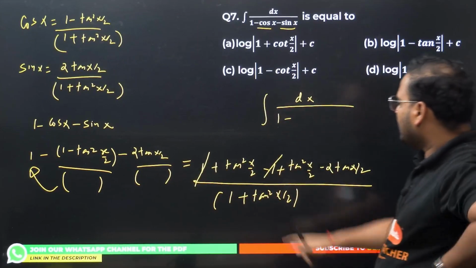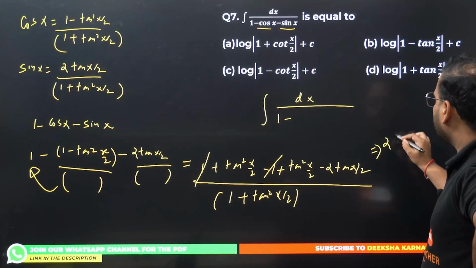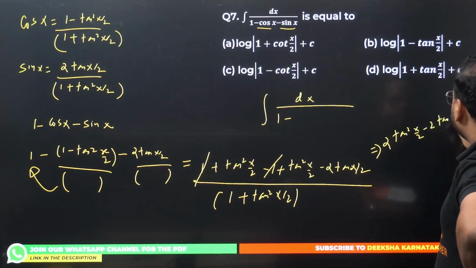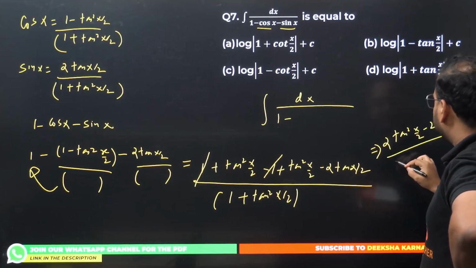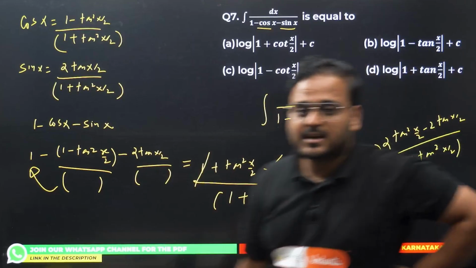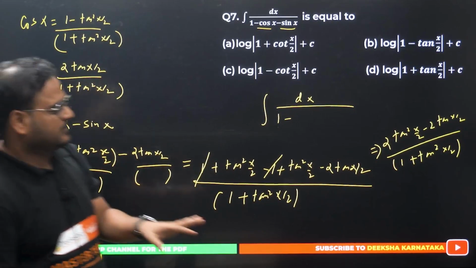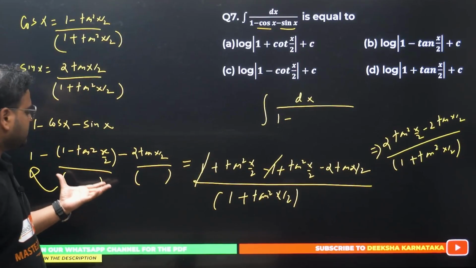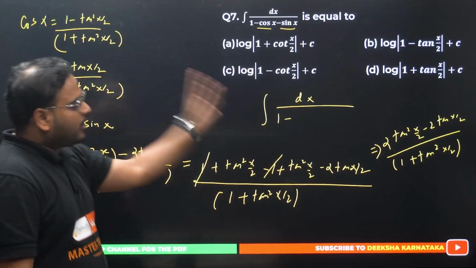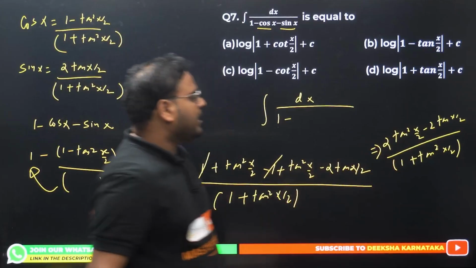So what am I getting now? I'm getting tan square plus tan square, it will become 2 tan square x by 2. So I'll have 2 tan square x by 2 minus 2 tan x by 2 divided by this bracket 1 plus tan square x by 2. Okay, messy, right? Just be a little patient with me. Nothing else, simple calculations. Taking LCM, making the fraction denominator 1 plus tan square x by 2. I'm doing all of this to get the denominator. That's all.